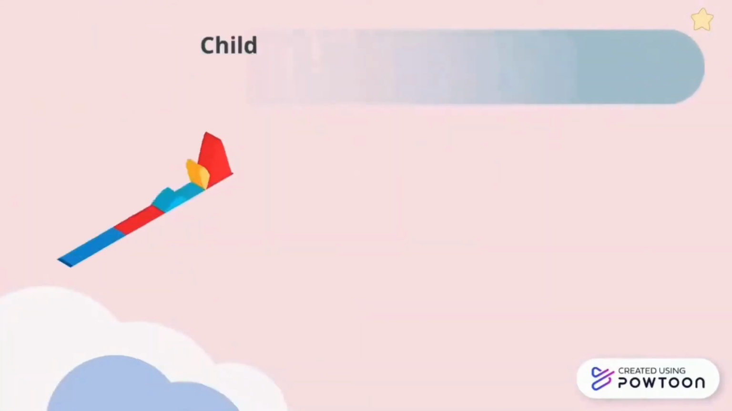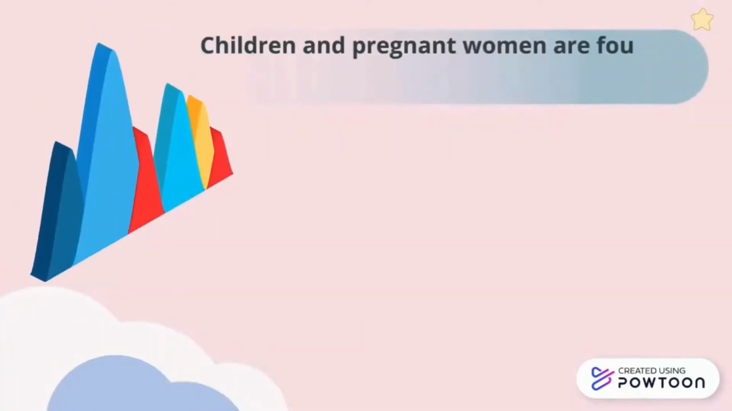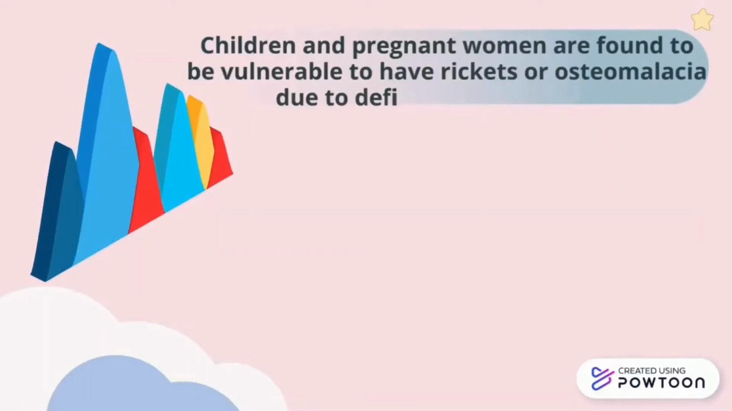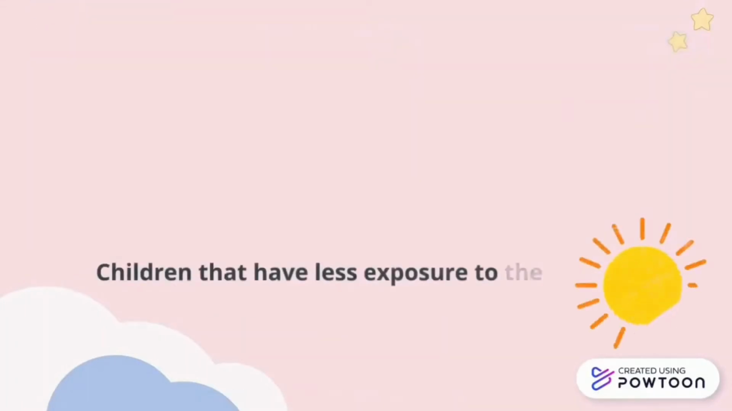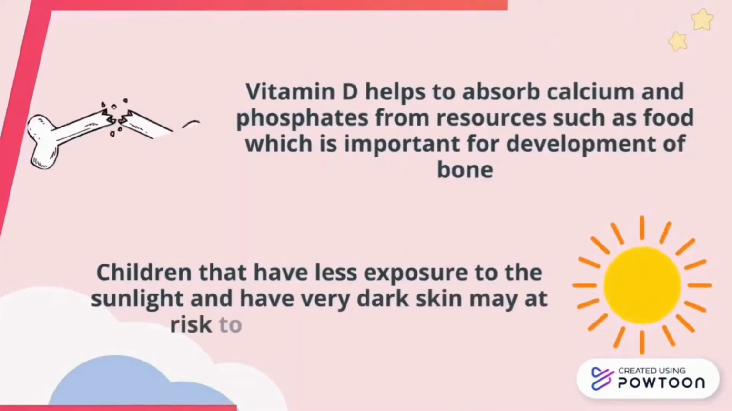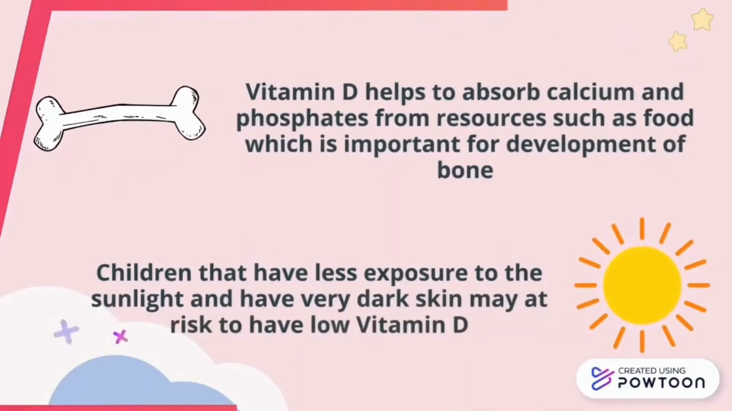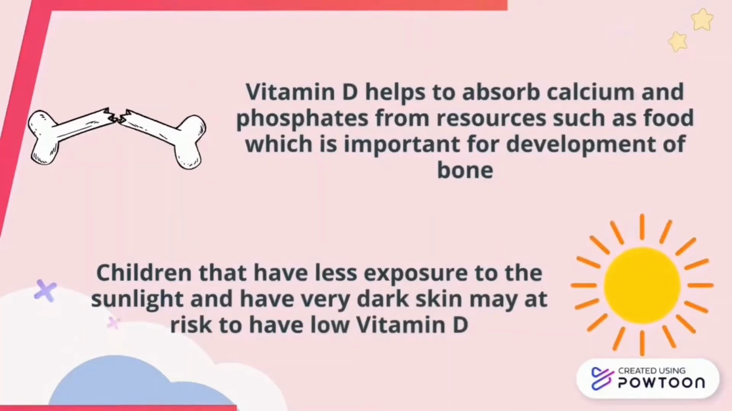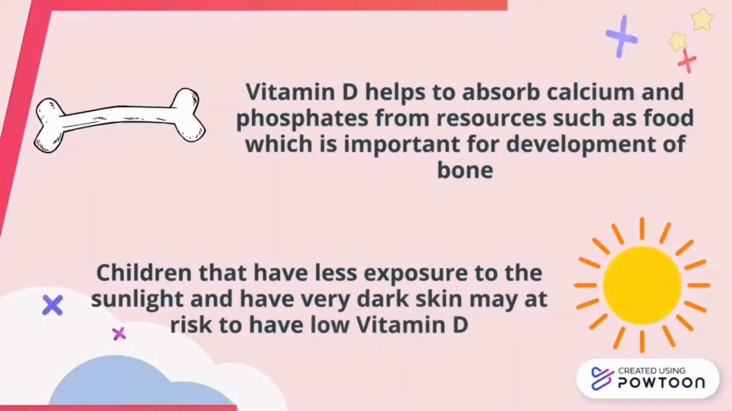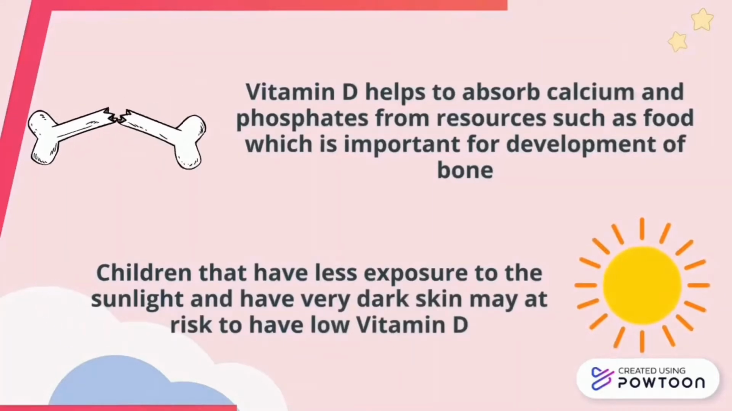It is found that children and pregnant women are vulnerable to rickets or osteomalacia due to deficiency of vitamin D. Did you know that children who have less exposure to sunlight and have very dark skin may be at risk of low vitamin D? Hence, it is important to have sufficient vitamin D, which helps to absorb calcium and phosphates from sources such as food, which is important for development of bone.